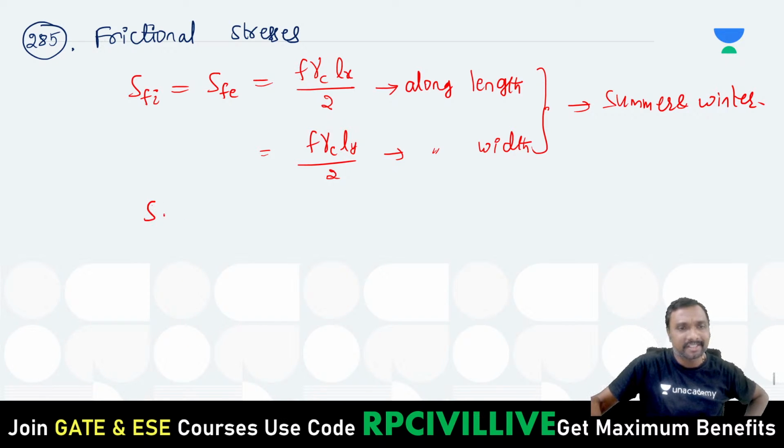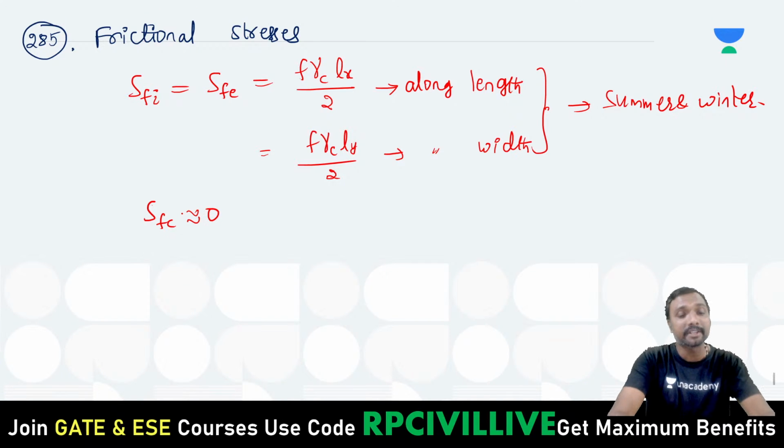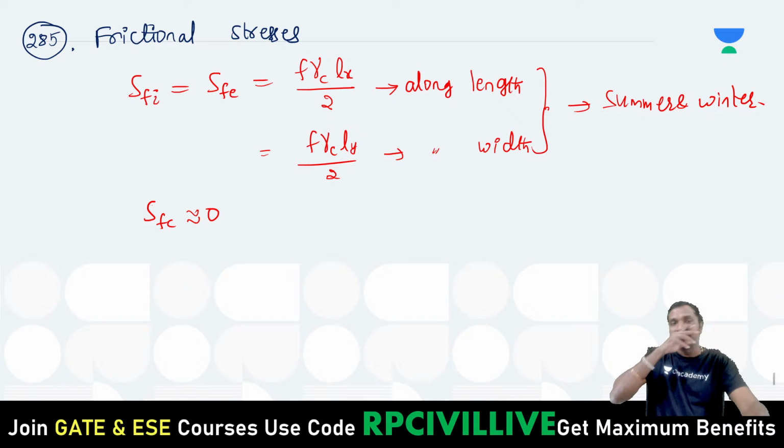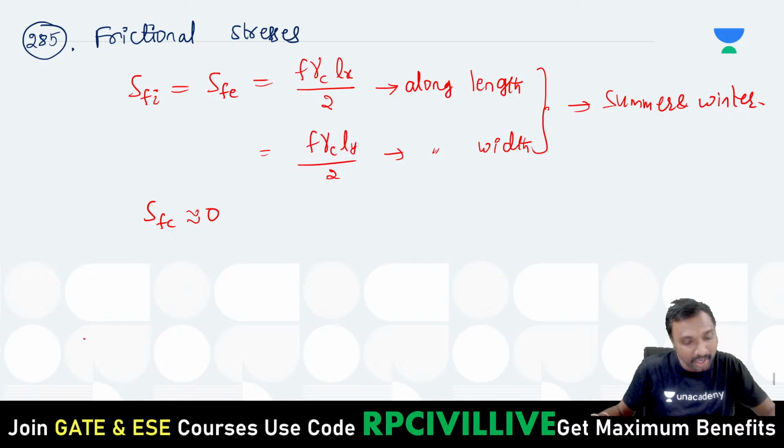Now tell me, what is the frictional stress at the corner? SFC will be approximately equal to 0, because the central portion connecting the edges will be subjected to maximum stress. Therefore, do you find any stress at the corner? We don't find any stress at the corner if we just observe. Frictional stress at the corner will be 0 because it is not that much resisting.